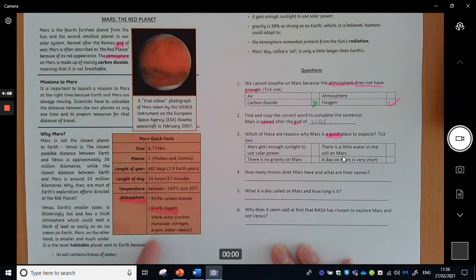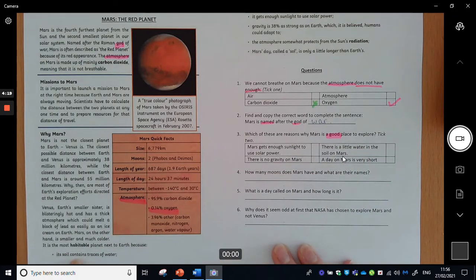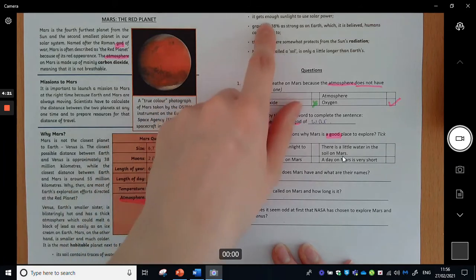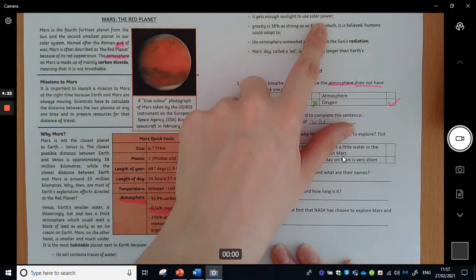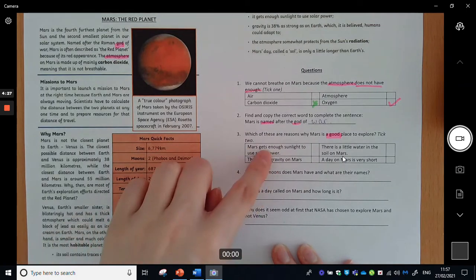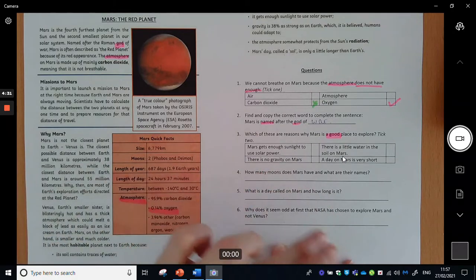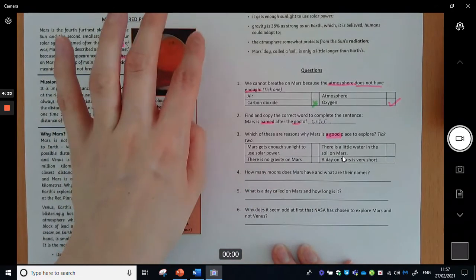So this is going to be some reasons. Its soil contains traces of water. So that is true. I know that one said there, but I'm just going to keep reading before I tick it. So I think it could be that one. It gets enough sunlight to use solar power right at the top. So again, that was another one of my reasons. So I know those two are now definitely correct, but let's just check that it might not be the other ones so we can cancel them out.